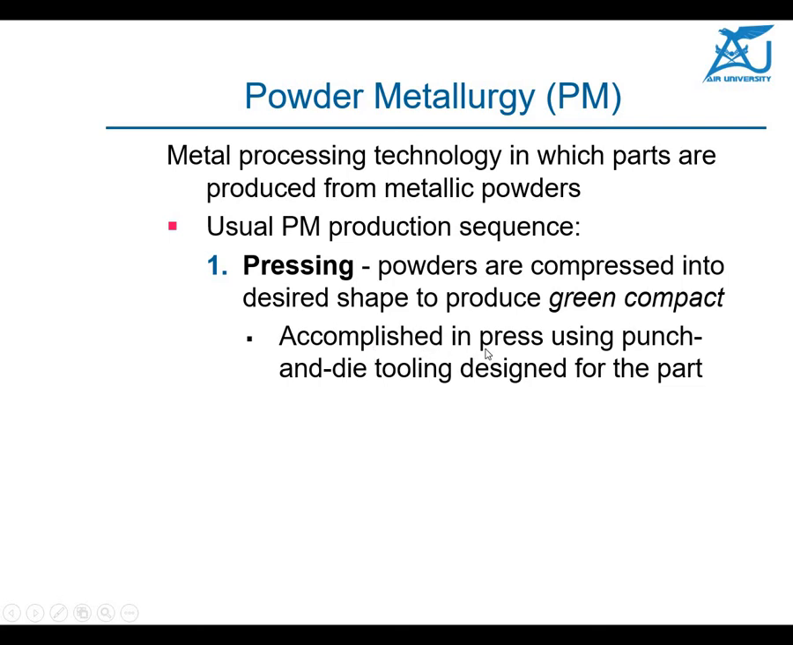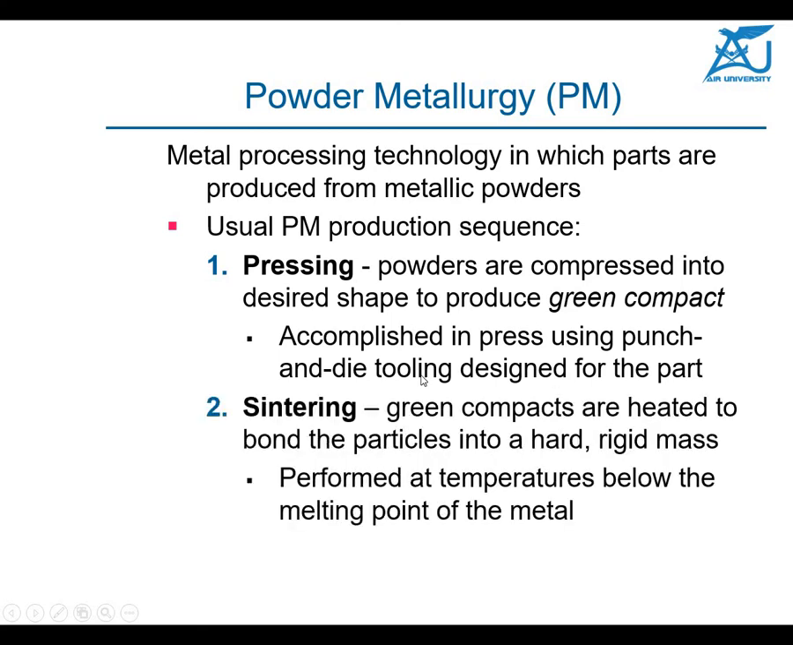Pressing is accomplished in a press, usually with punch and die tooling designed for the part. Various tonnages of punches are available, and different presses are available which you can use for this purpose. The second important step is the sintering process. The green compact which has been formed in pressing has to be sintered in some furnace. So the sintering temperature is very important here.